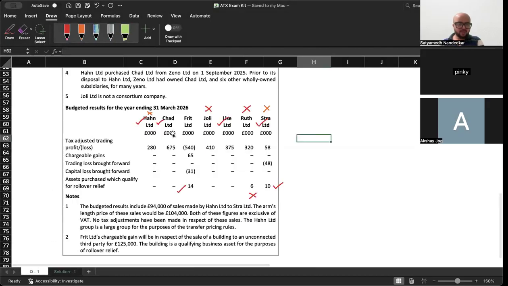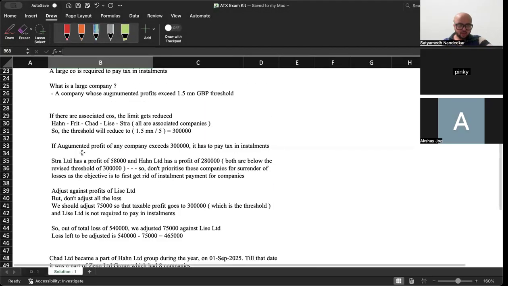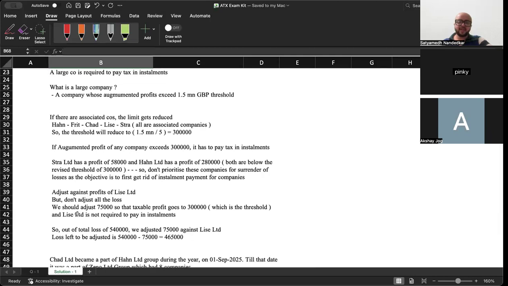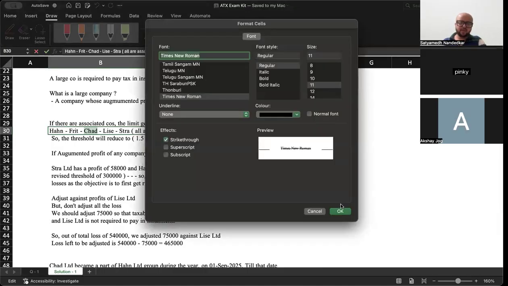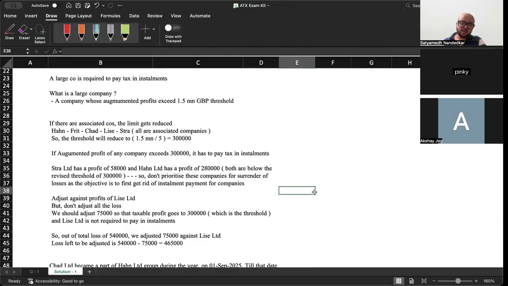Here, Chad Limited became a part of the company during the year, so you should not include it. You have to be careful in terms of which company to include and which company to exclude. Now, Chad Limited will not come in the associated companies list. So what I have written here is not completely right. Chad Limited cannot be included here. Another company will be included, but Chad Limited will not be included. Why so? Why will we not include Chad Limited?